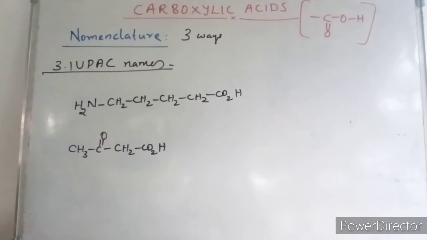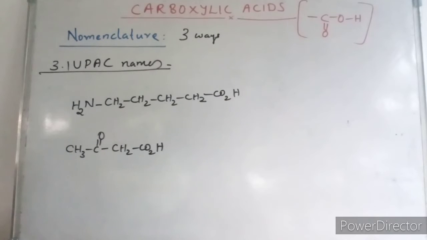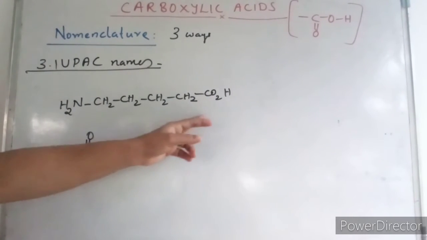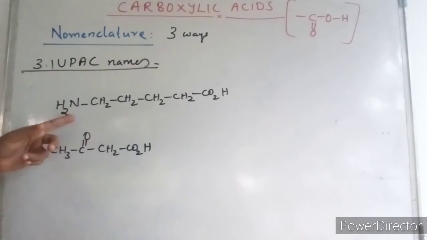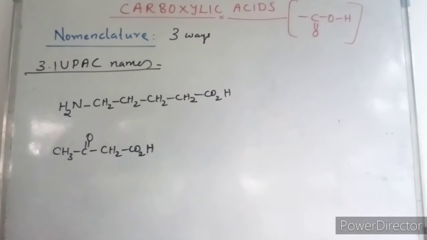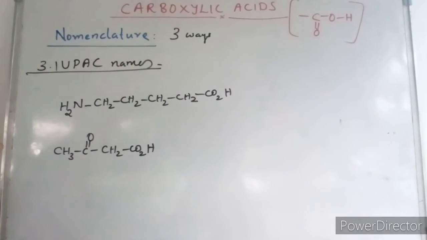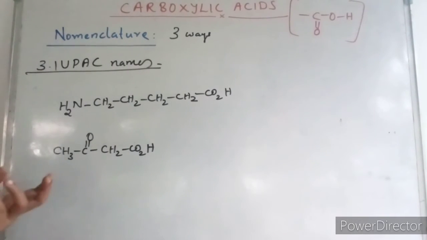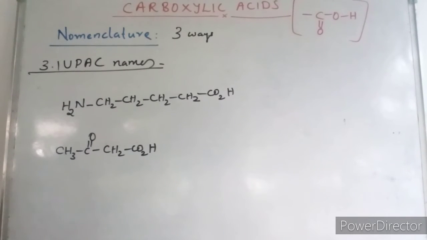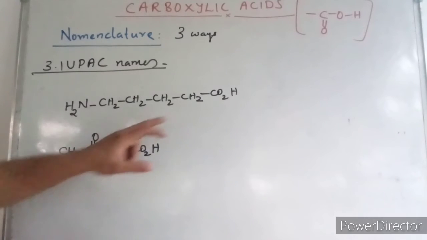In the IUPAC system, a carboxyl group takes precedence over most other functional groups. So here if you are seeing, there is a carboxyl group and an amino group. Here also the carboxyl group takes the precedence over most functional groups, including hydroxyl, amino and carbonyl groups of aldehydes and ketones. For example, this is the one.